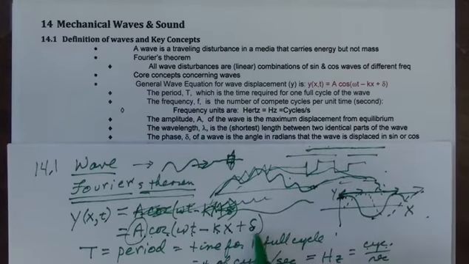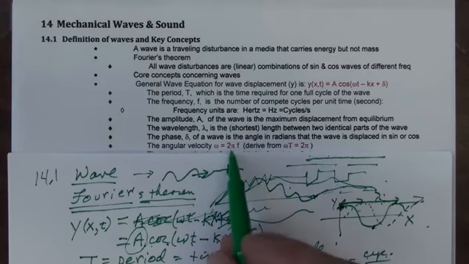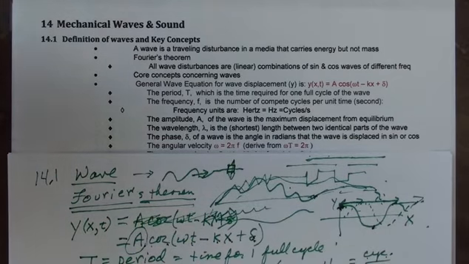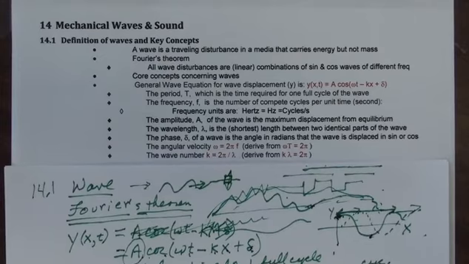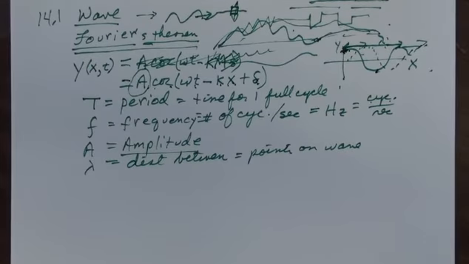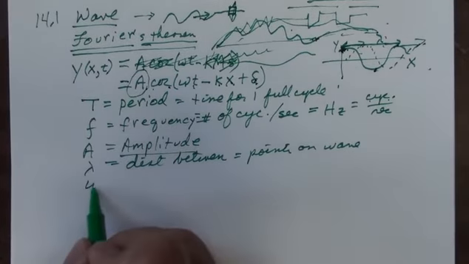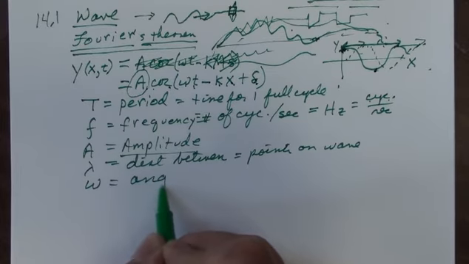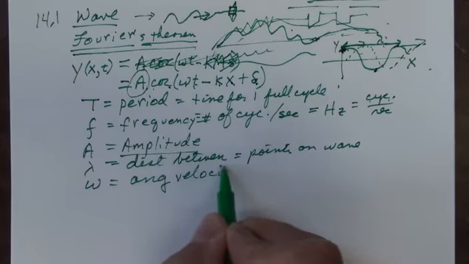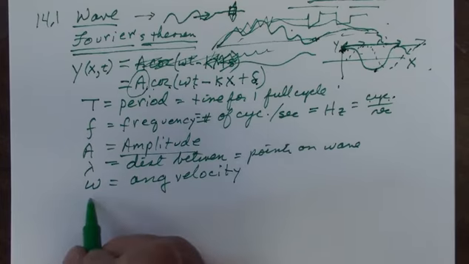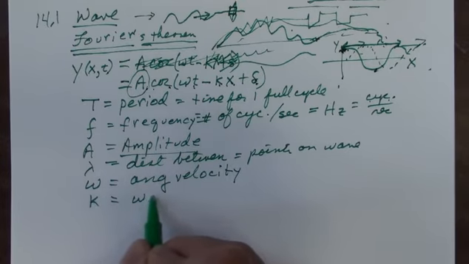Finally, the phase we've discussed, and it is the position of the wave, whether it's here would be 0, here would be pi or 180 degrees. The angular velocity, we're now going to go over the angular velocity and the wave number. So let me move the paper up and say omega is equal to the angular velocity. And k is equal to what is called the wave number.